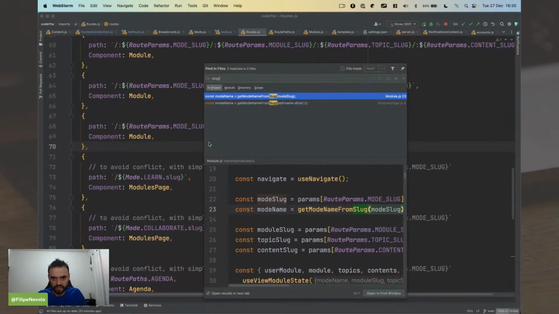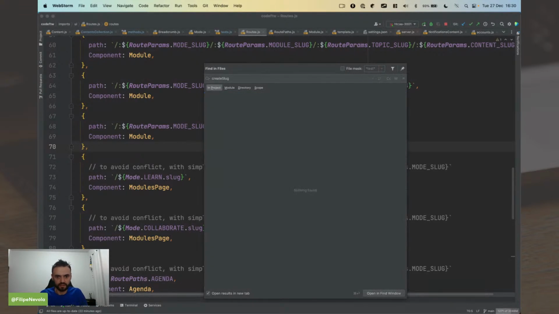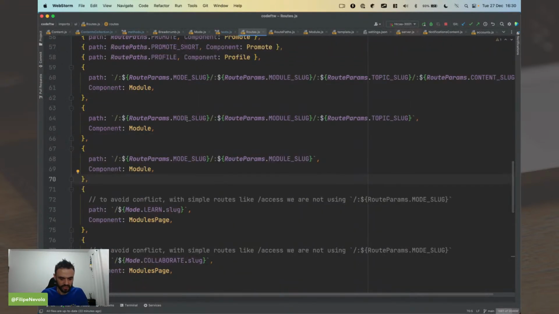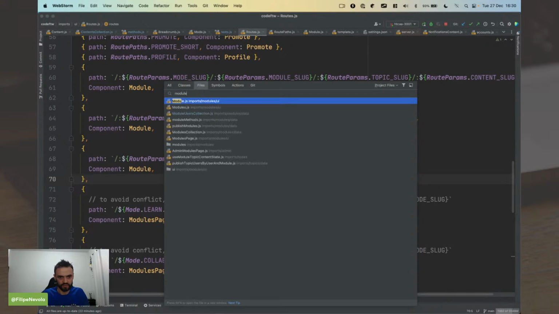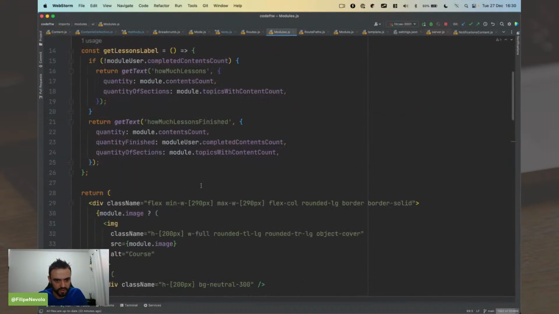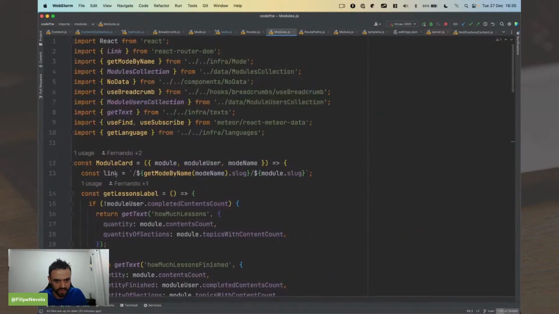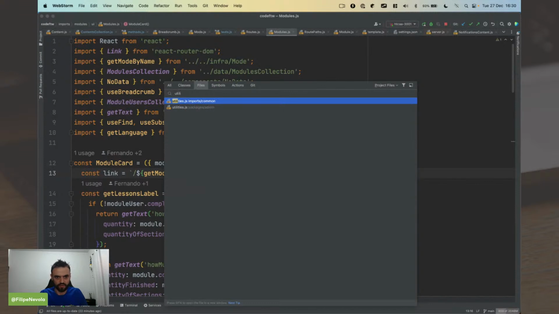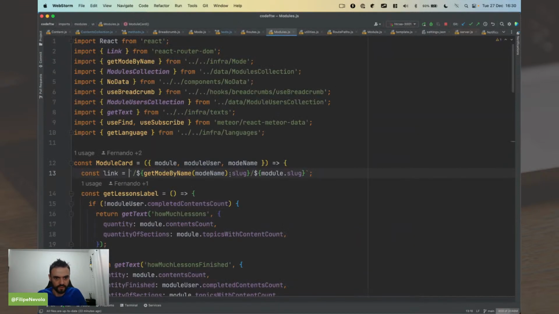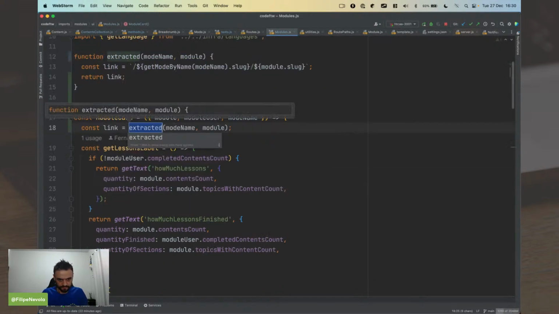Slug, create slug, create slug. Oh, we don't create any slugs. I think we have this hard-coded in many places, probably, because you should have this here. Yes, link, yeah. This should be a function, like a utility function. Do we have a utility? Yes, we do. So we should have this, like, let me export this.